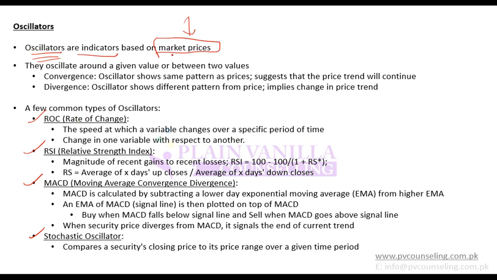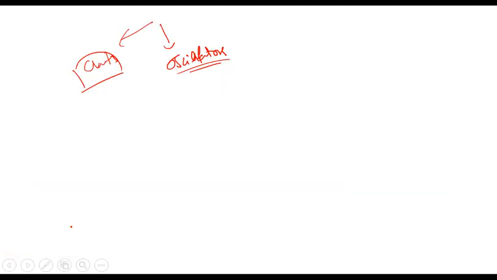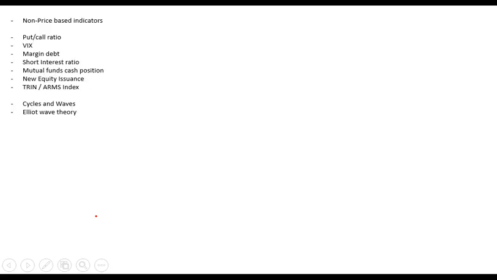Other indicators which do not use market price are known as non-price based indicators. So remember, oscillators and non-price based indicators are two different things. So we have charts to analyze, we have oscillators, and then we have non-price based indicators. What are non-price based indicators?